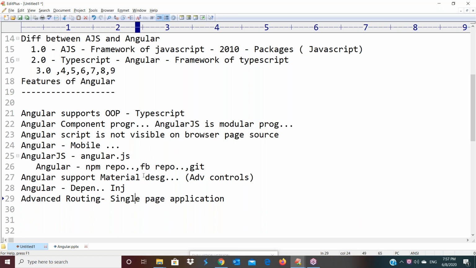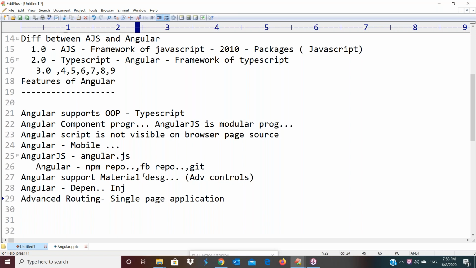Okay, fine. So single page means without reloading the current browser, we can navigate from one component to another component, means one page to another page. Is it clear? That is the single page application. I did not explain any programming from this point of view. I will explain programs, everything. Only for the single page application concept, we are spending 1 week, 7 days. When you are coming to AngularJS, a very simple single page application concept is there,